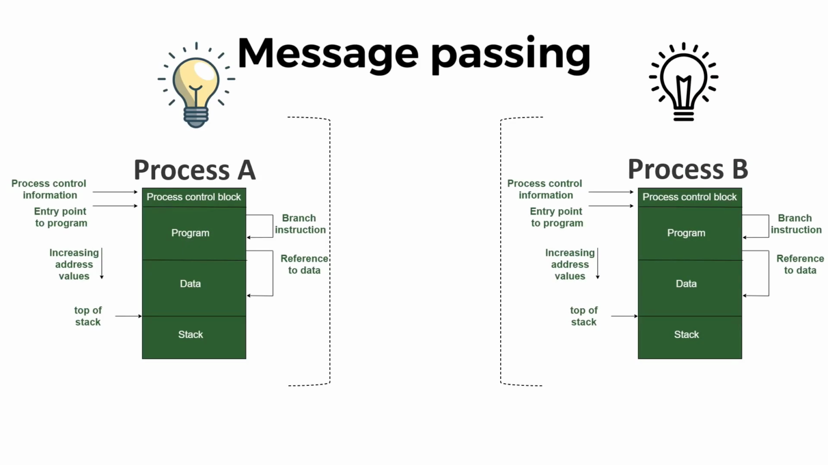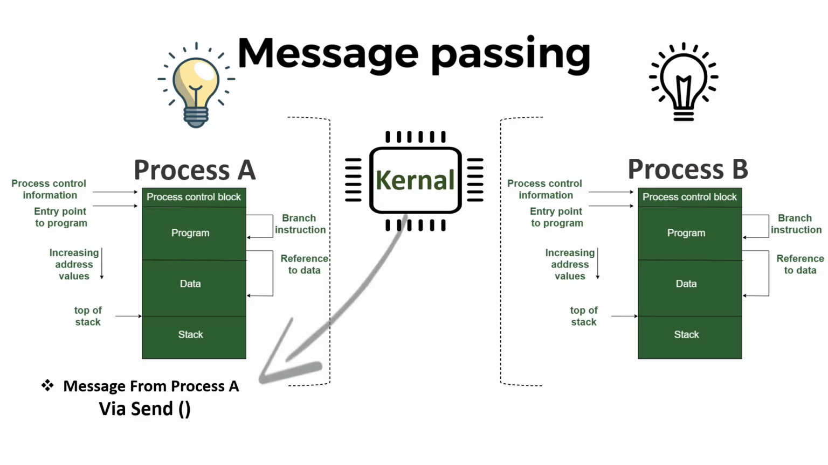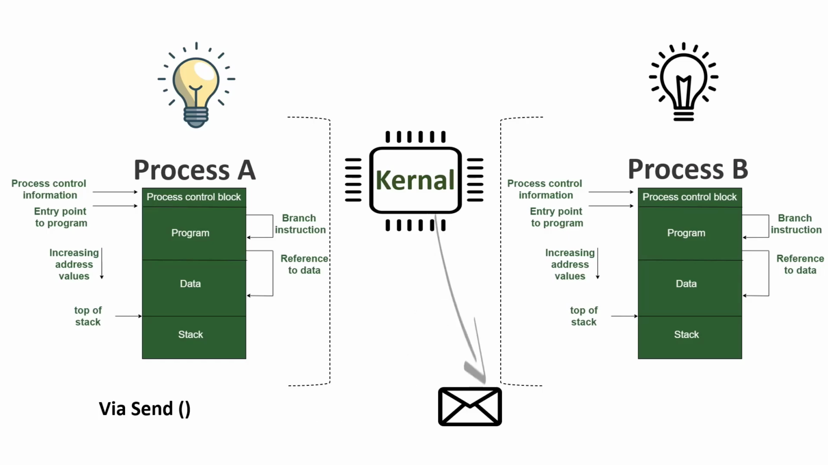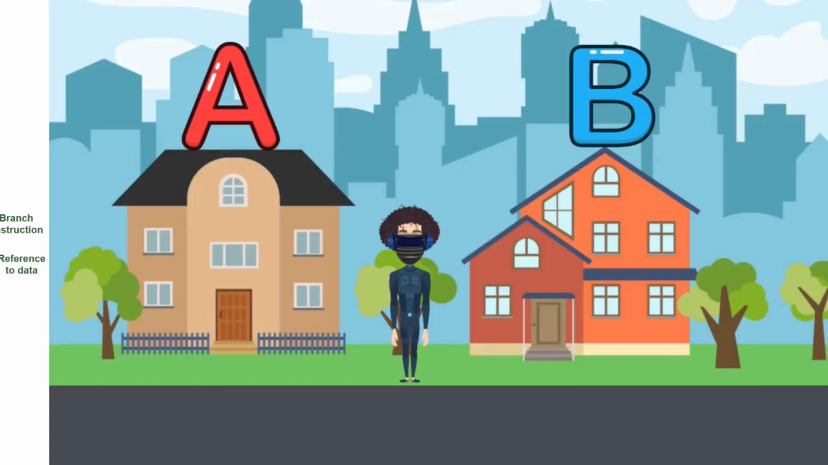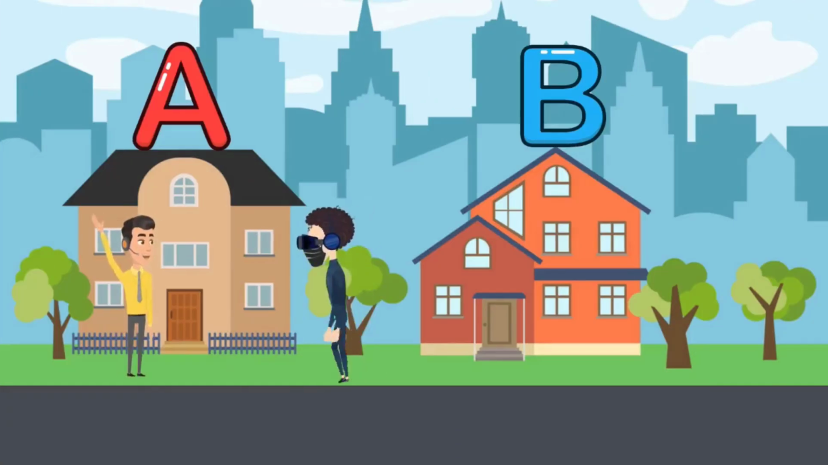Process A wishes to communicate with Process B in the message passing mechanism. The kernel will take the responsibility for passing the message to Process B. The kernel will send the message via the send function and deliver it to Process B. Process B will receive the message via the receive function, and vice versa. In this example, Process A wants to send a message to Process B and vice versa.